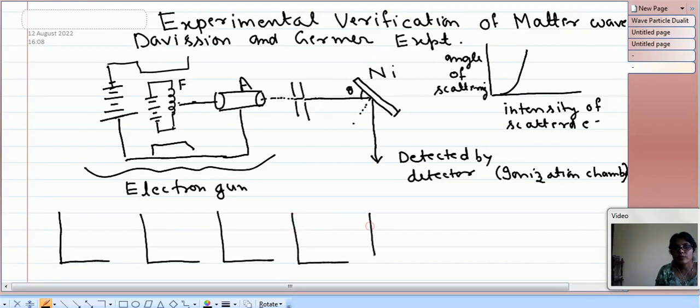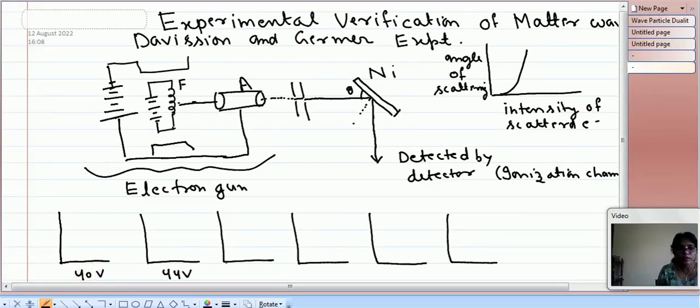At some voltage a bump was observed in the intensity. Let us put the voltages 40 volt, 44 volt, 48 volt, 54 volt, 60 volt, 64 volt, and 68 volt. At 40 volt the graph was like this.